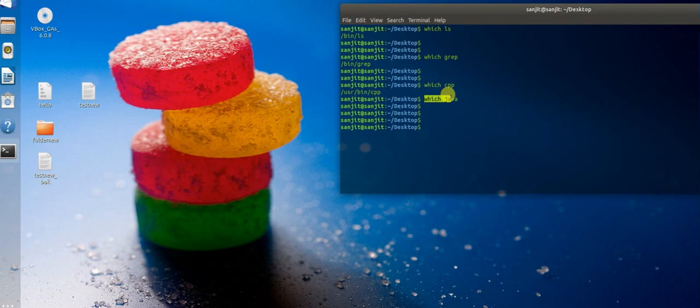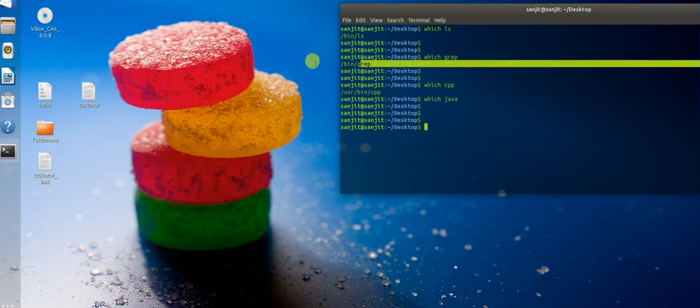Because your environment variable is pointing to that location for Java, you can, if you want, as per the requirement of business, change your Java location there. But that's not a discussion for today, because we are at the beginning of the course. You should just know there is a command called which, and which will list all the executable commands' locations. That's it, it's all about today's agenda, guys. Let's meet in the next class.